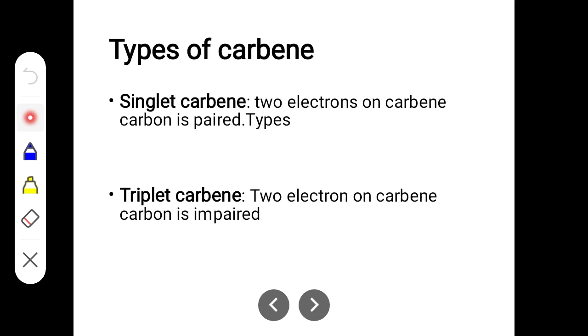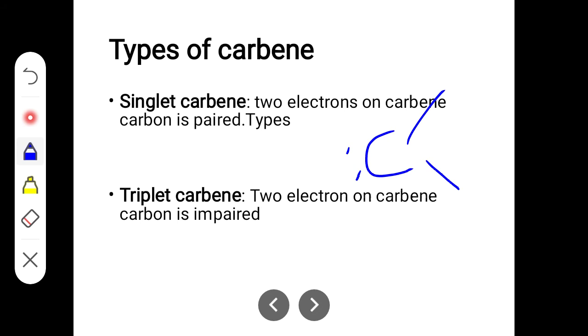So next is the types of carbene. There are two types. One is a singlet and another one is a triplet carbene. Now, what is singlet carbene? The singlet carbene means the two electrons on the carbene carbon are paired. In general, how do we represent carbene? Let me show you how it is. There is a carbon, it is connected to the other group, and there is the presence of two electrons on the carbon, and we call that a carbene.